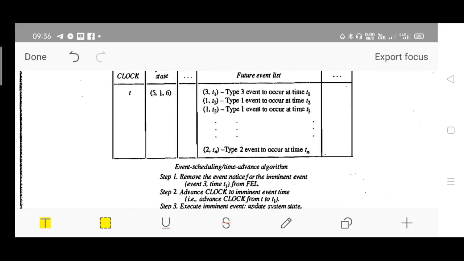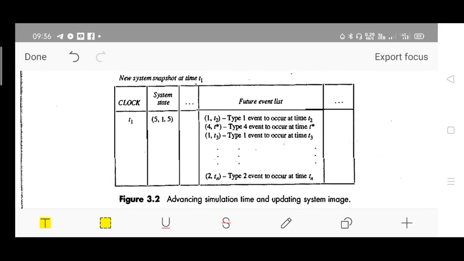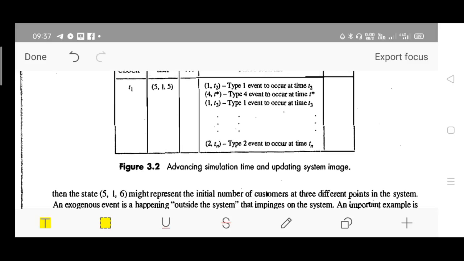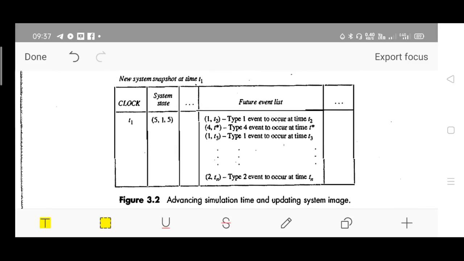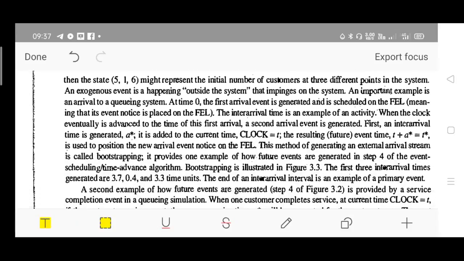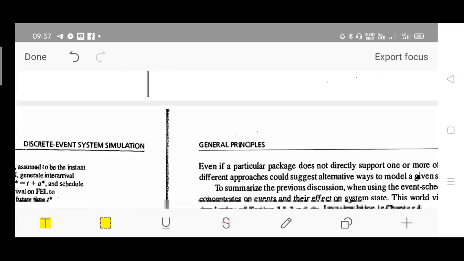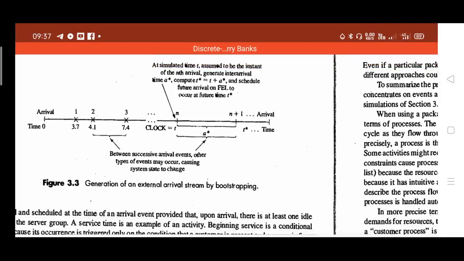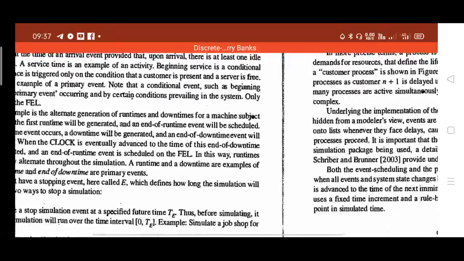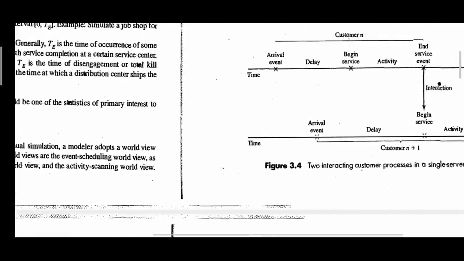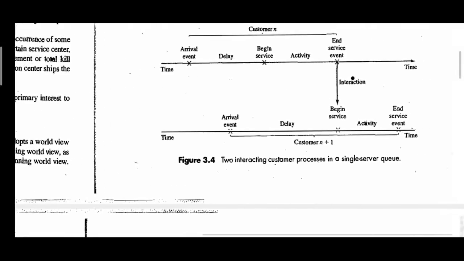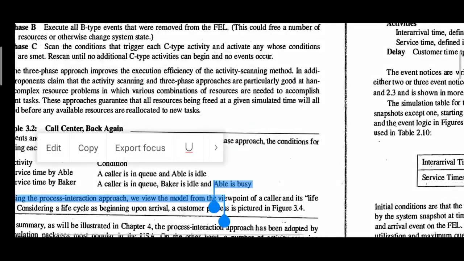These are all the example tables, and their meaning is given there. You just go through them. I'll be directly moving on to the programming example, where you can see the arrival time, departure time, service time, everything.